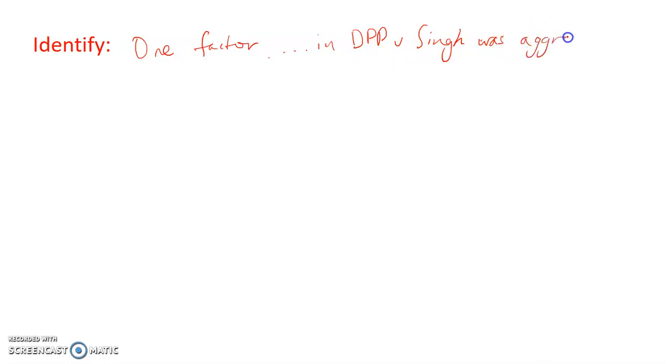Move along. I'm going to identify, so same thing as I did in my last answer. Now obviously I'm applying to DPP and Singh. 1 factor the judge took into account in sentencing in DPP and Singh was aggravating factors.